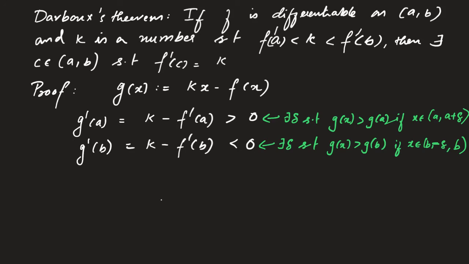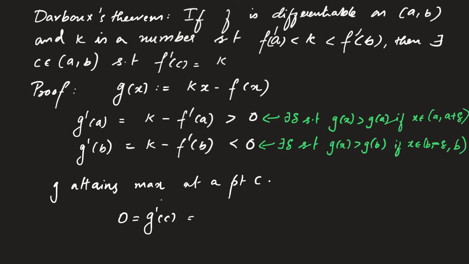So the maximum is attained at some point c. Okay, so g attains a maximum at a point c, and we know that g dash of c is thus equal to 0. But g dash of c is nothing but k minus f dash of c. And this implies that k minus f dash of c is 0, which implies that f dash of c is equal to k, completing our proof.